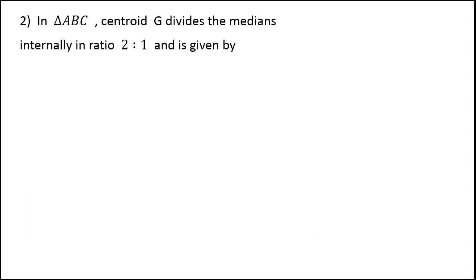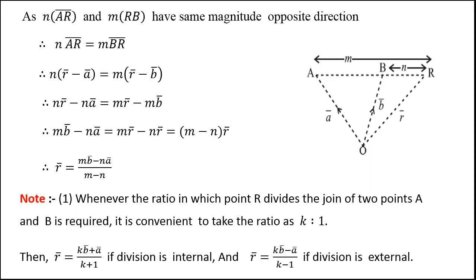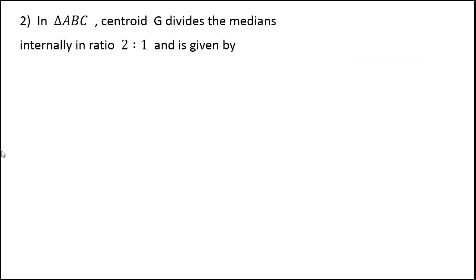Now we will solve problems. But before going to the problems, let me prove two formulae. One is called the centroid formula. In triangle ABC, centroid means the point of intersection of three medians.